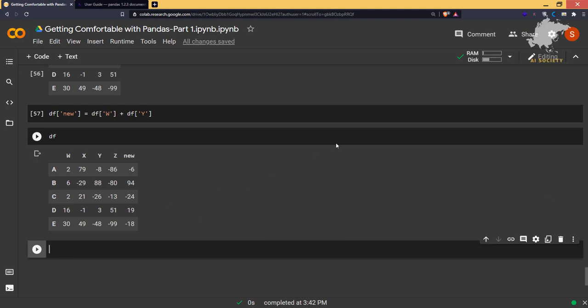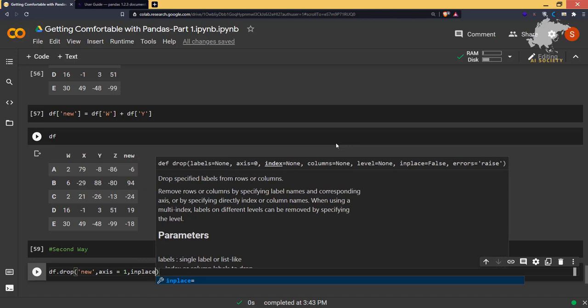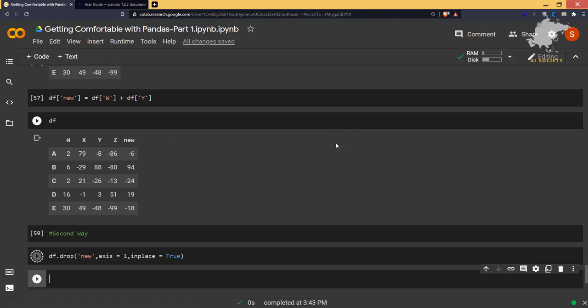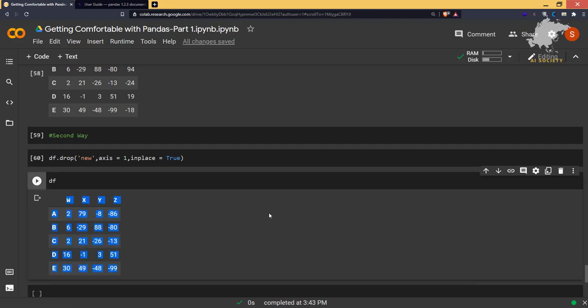Okay, so there is another way, which is the second way. The second way is also a very good way, but we don't know when this is going to get deprecated. So we'll say df.drop, and I'll say new, the same procedure. I'll say axis is equal to 1, and then I'll say inplace is equal to true. Some experts say that this is going to get deprecated in some future versions, but for now it is not, so we can use it. So when you provide inplace is equal to true, it is going to drop that thing for sure. So that is the thing about data frames.